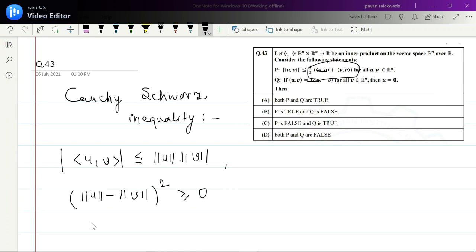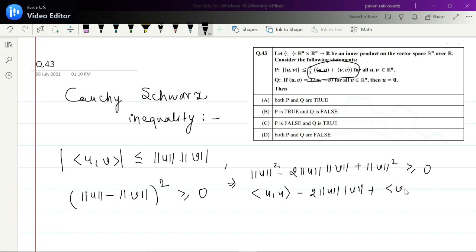If you expand this, norm u squared minus 2 times norm u into norm v plus norm v squared is greater or equal to 0. This is inner product of u,u minus 2 times norm u into norm v plus inner product of v,v is greater or equal to 0, which implies 2 times norm u into norm v is less than or equal to inner product u,u plus inner product v,v.